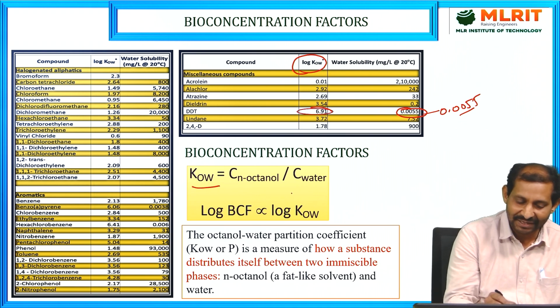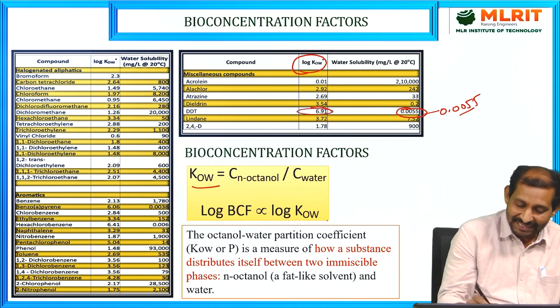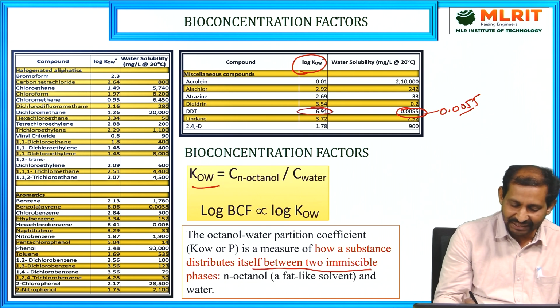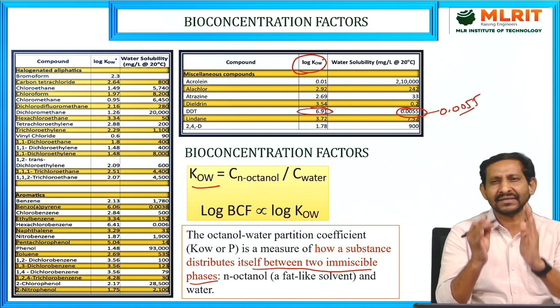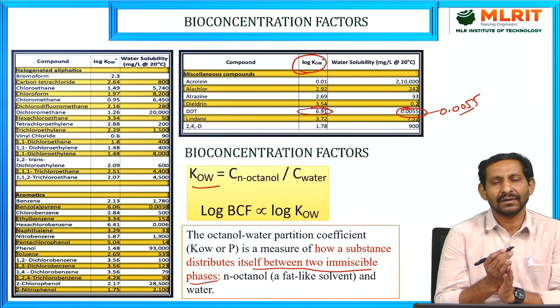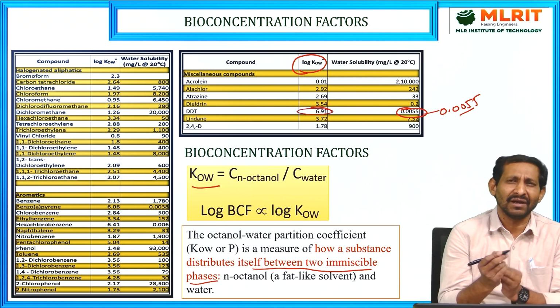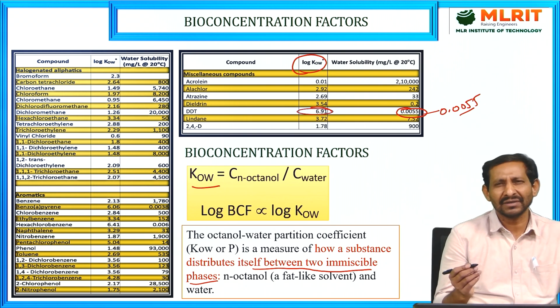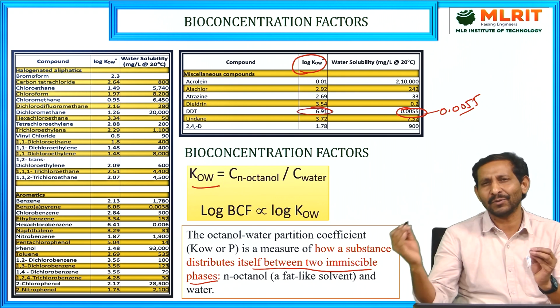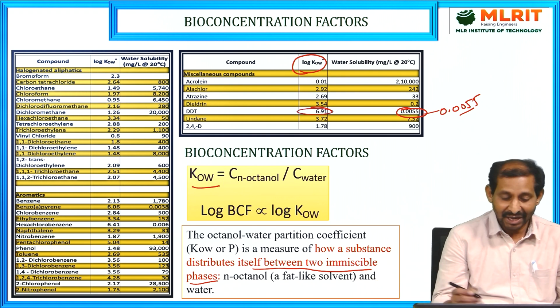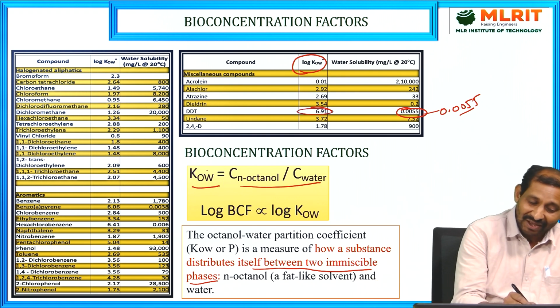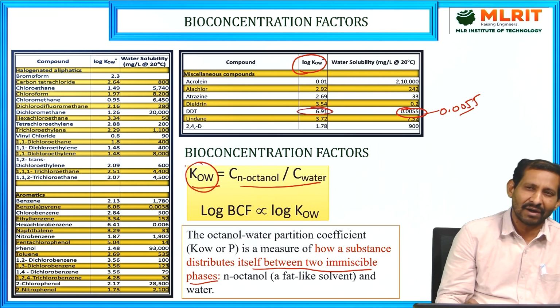One of the equations is the partition coefficient, which is a measure of how a substance is distributed between two immiscible phases. For example, take octanol and water. When organic compounds are added, some compounds are more soluble in the organic layer and some are more soluble in the water layer. That ratio is called the octanol-water coefficient.